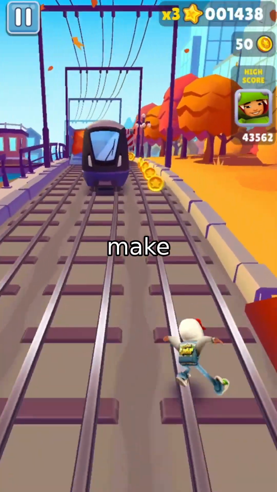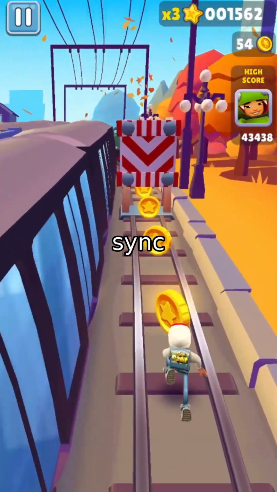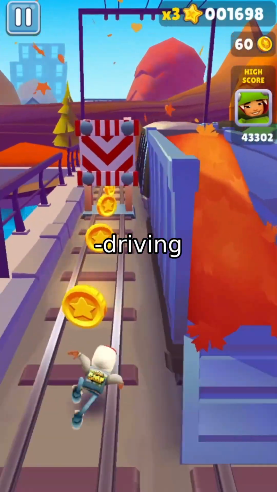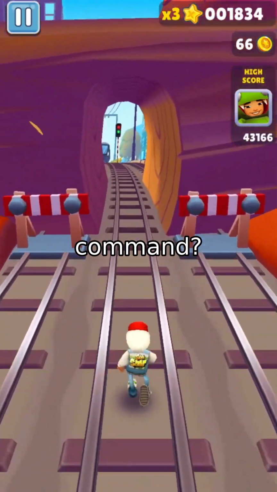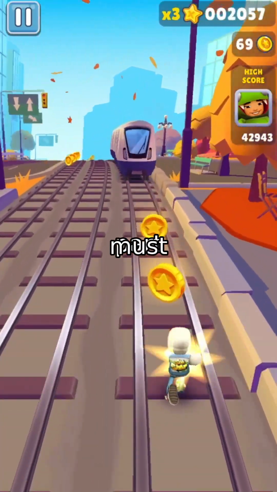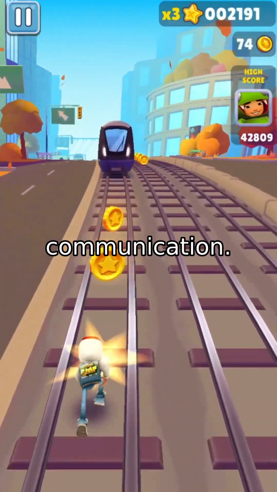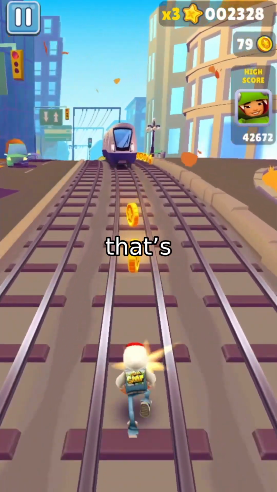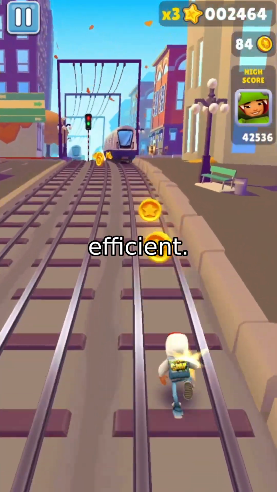Ever wonder how engineers make sure a swarm of drones flies in perfect sync without crashing? Or how self-driving cars navigate busy streets without a central command? It's all about distributed control systems, complex networks where each part must work together but with limited communication. Today, we're diving into a breakthrough that's making these systems smarter, safer, and more efficient.